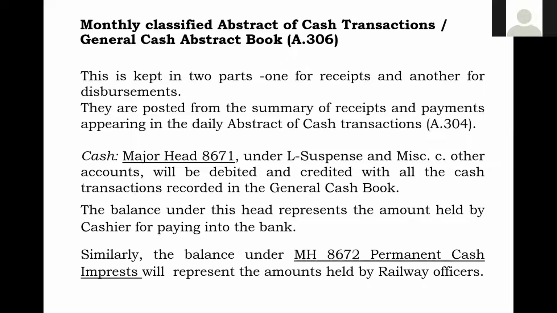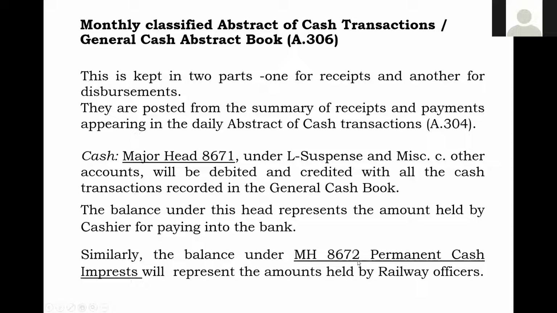There is one more suspense head. Sorry, one more cash balance account head, that is the balance under major head 8672. This is 8671. 8671 is railway receipts and railway disbursements, and the balance, if any, means the amount is with the cashier and that has to be remitted to the bank. That's all. Now there is one more head, 8672.